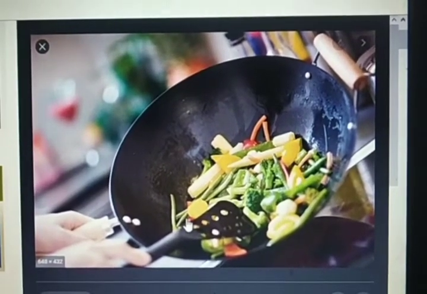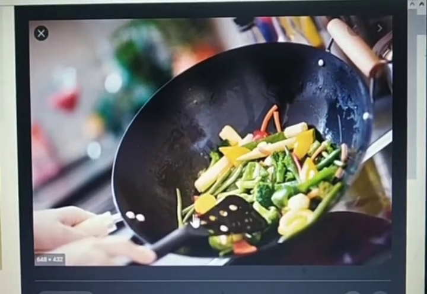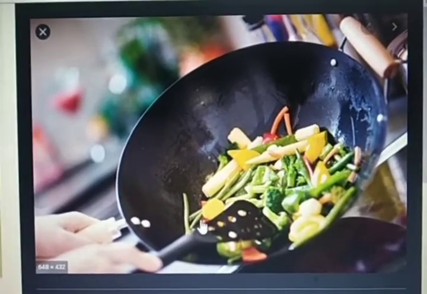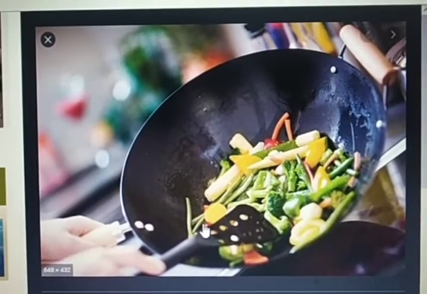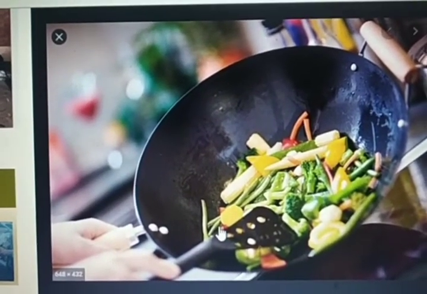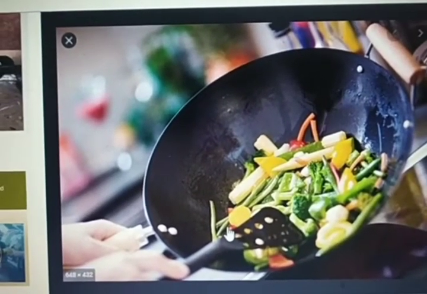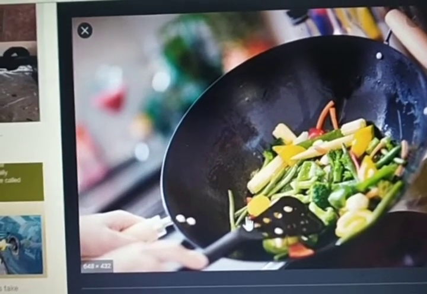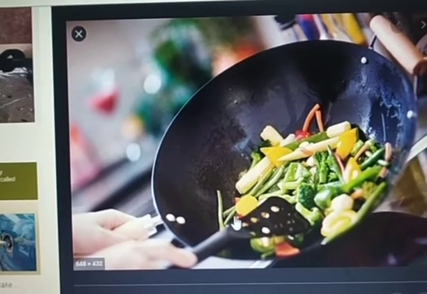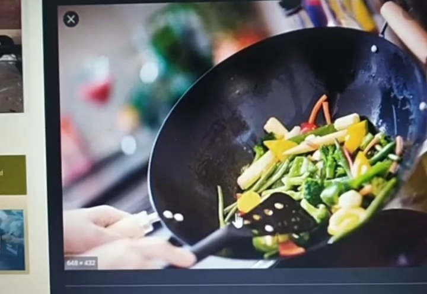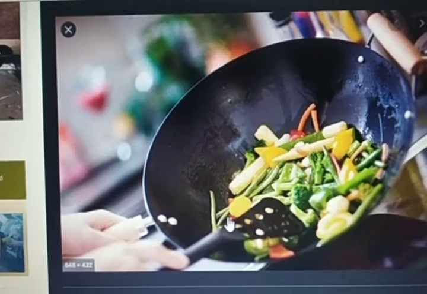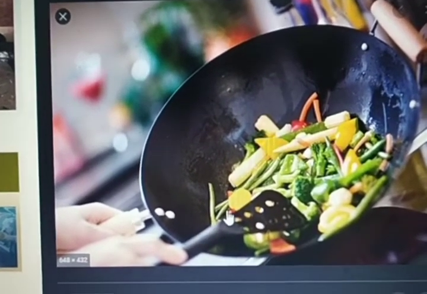Why? Because if you're cooking something, many chemical reactions take place within the food. As you are adding oil and vegetables and you cook, the taste and chemical structure also change. Once your food is cooked, you cannot get the raw food or these vegetables back from the cooked food, right? So that is why you cannot get back. So cooking of food is a chemical change.